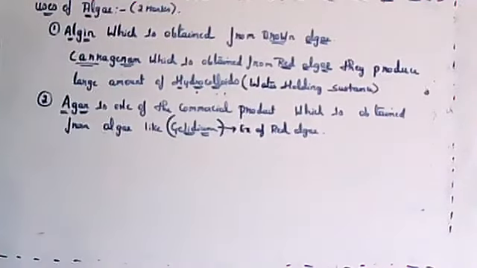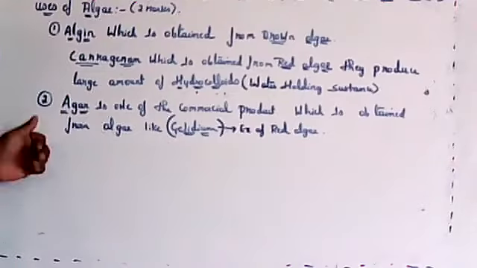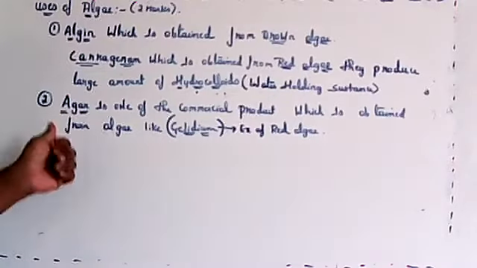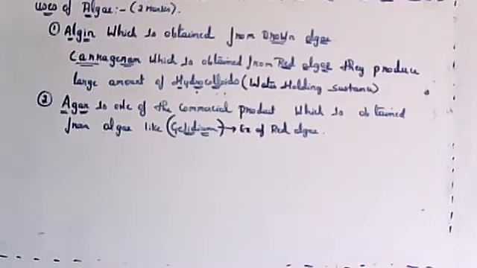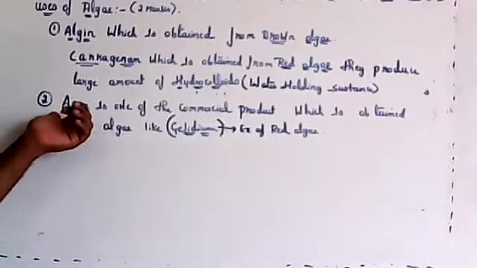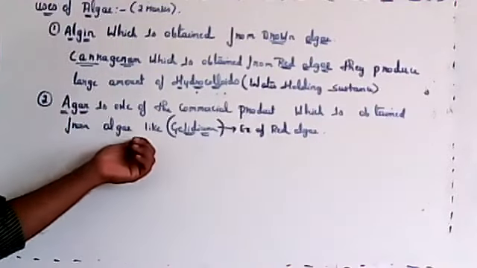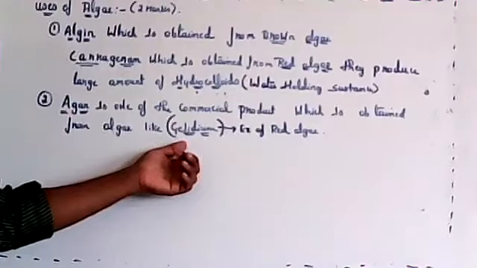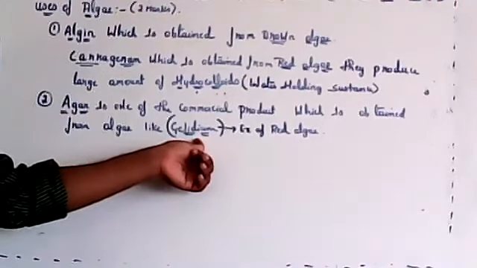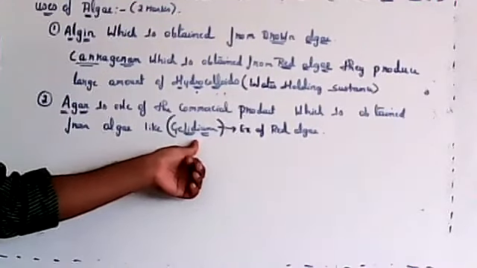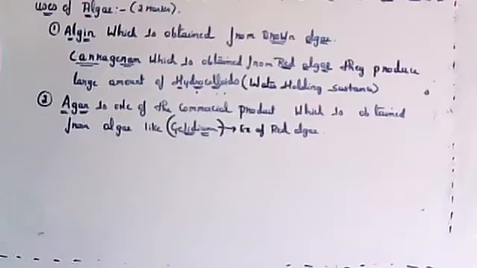Usually agar is used in gel production, like hair gel. Also it is used in tissue culture. I'll tell you the meaning of tissue culture later. It's a commercial product which is obtained from algae like Gelidium. You have to remember Gelidium belongs to red algae.